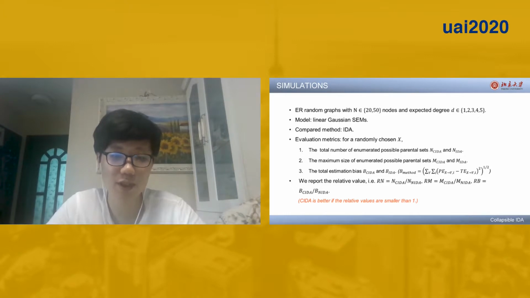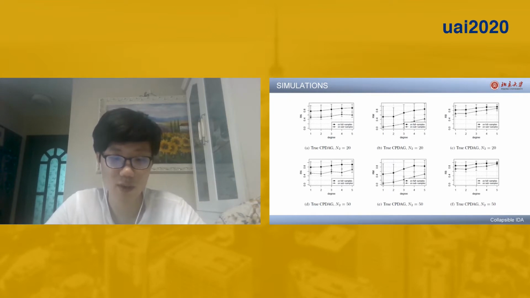Finally, let's see some simulations. We use 15-node ER random graphs to test our method. The expected degree ranges from 1 to 5. The compared method is IDA. To evaluate different methods, we use three metrics: the total number of enumerated possible parental sets, the maximum size of enumerated possible parental sets, and the total estimation bias. For simplicity, we report the relative values, that is Rn, Rm, and Rb. Basically, CIDA is better if the relative values are smaller than 1.